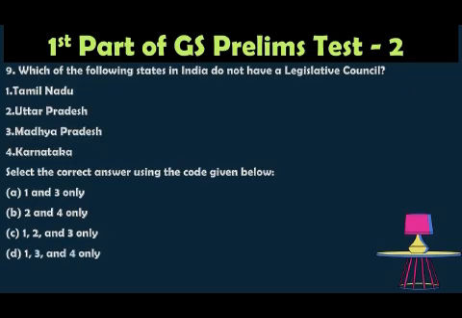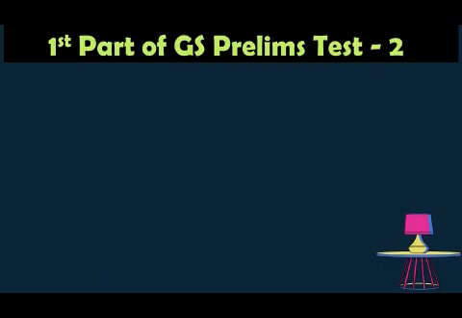So the correct option is option A, 1 and 3 only, because Uttar Pradesh and Karnataka have the legislative council. Tamil Nadu and Madhya Pradesh do not have the legislative council. They passed a resolution and retained only a single house, a unicameral legislature.